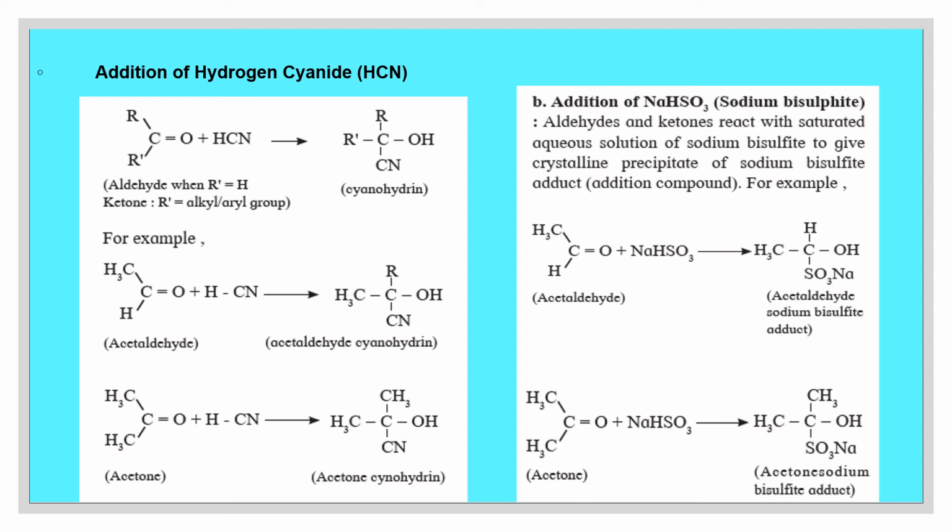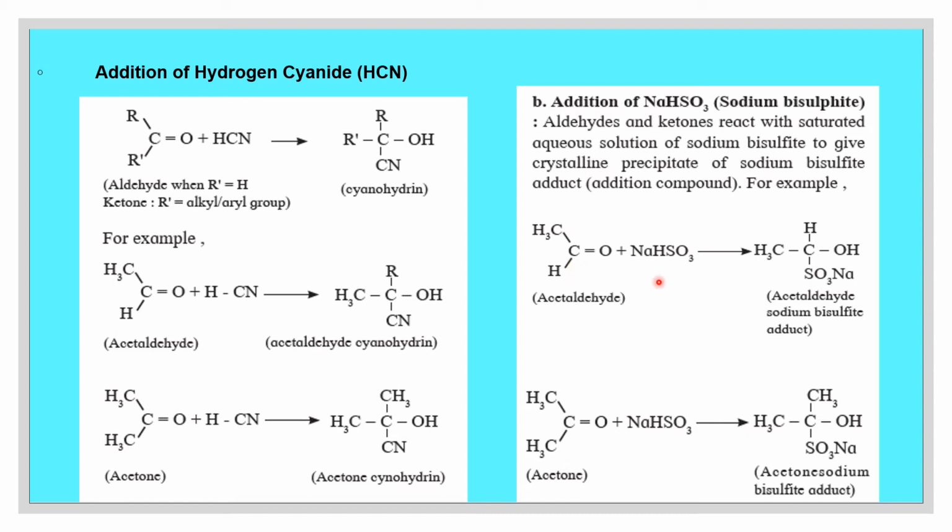Addition of sodium bisulfite. The formula of sodium bisulfite is NaHSO3. Aldehydes and ketones react with saturated aqueous solution of sodium bisulfite to give a crystalline precipitate of sodium bisulfite as an addition product. Here we can see the example acetaldehyde, that is CH3CHO.